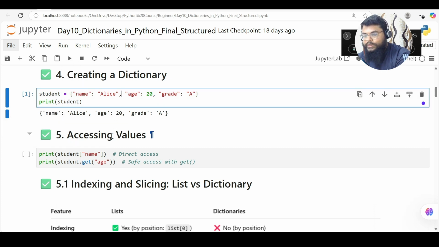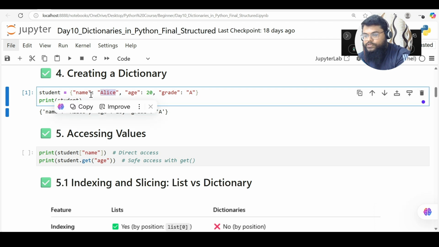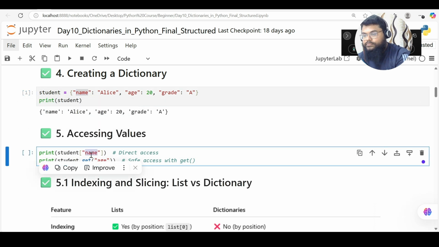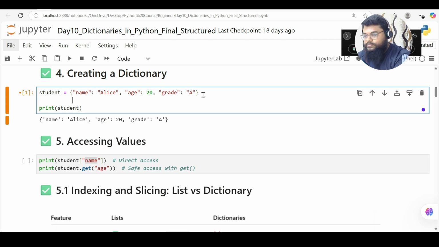So let's see how I access values in a dictionary. If I want to access the name of a student, I have to call the key. What is the key here? This is the key. I have to call by its key. This is the key, this is the key. This is key 1, this is the second, this is the third key. So this is how dictionaries are key value pairs.